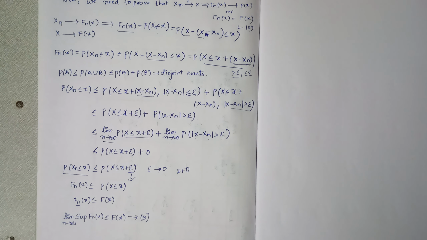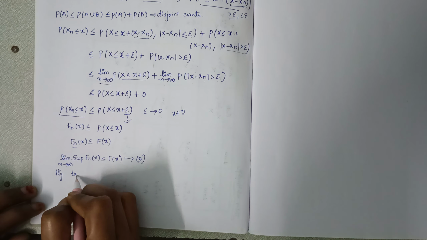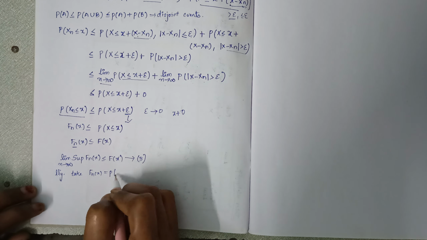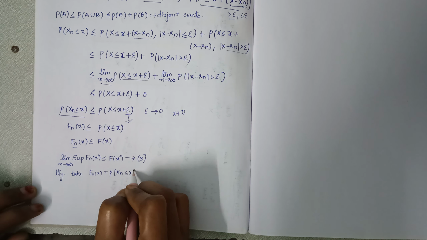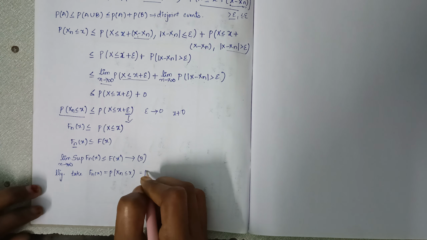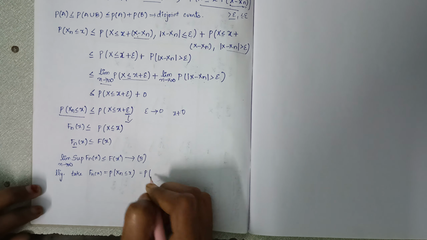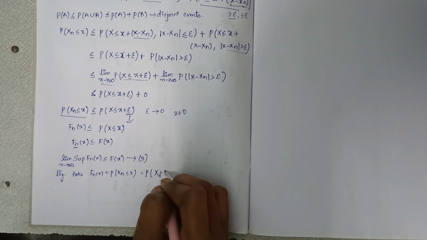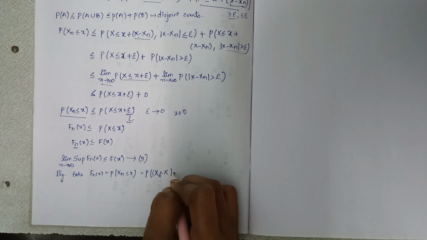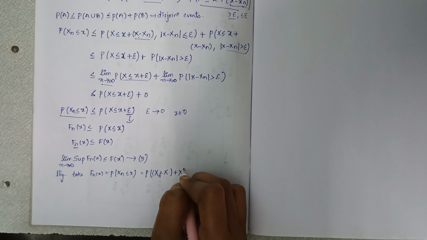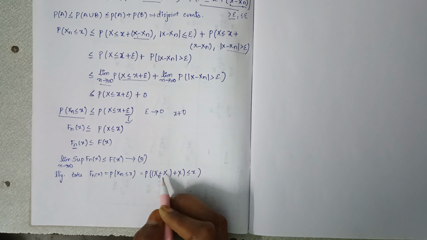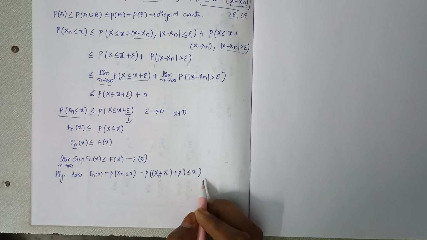Now similarly, take Fn of x, which is equals to probability of Xn less than or equals to x. But now here consider x minus (Xn minus X) plus X, which is less than or equals to x. Because here I am adding and subtracting, and finally we remain with Xn. So I can write it in this way.